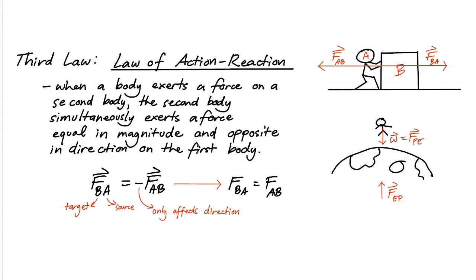So we can use this if we can identify that there is a force applied on an object. We can look at the other object and say that, hey, they have the same magnitude but opposite direction. So that is the primary application of the third law. We can use this to add to our given information that is not explicitly stated in the problem.